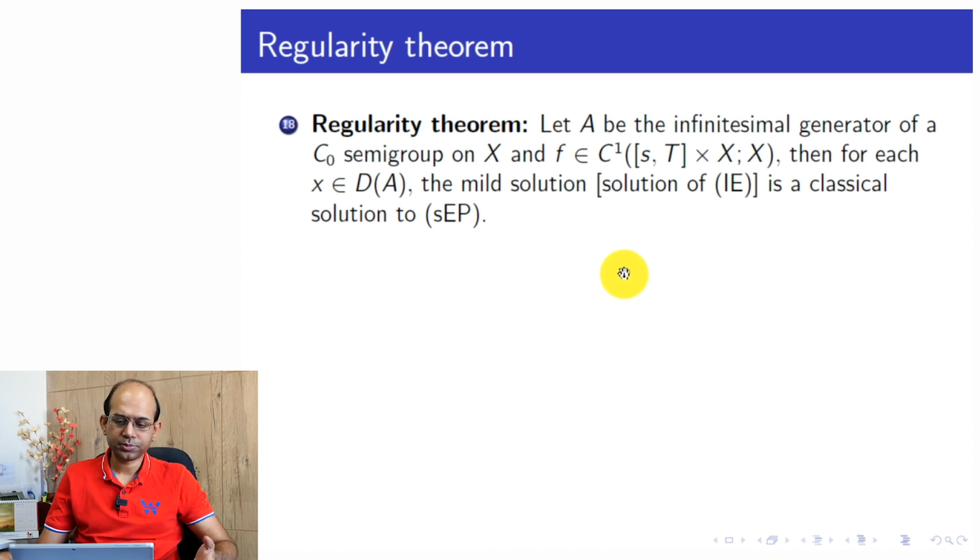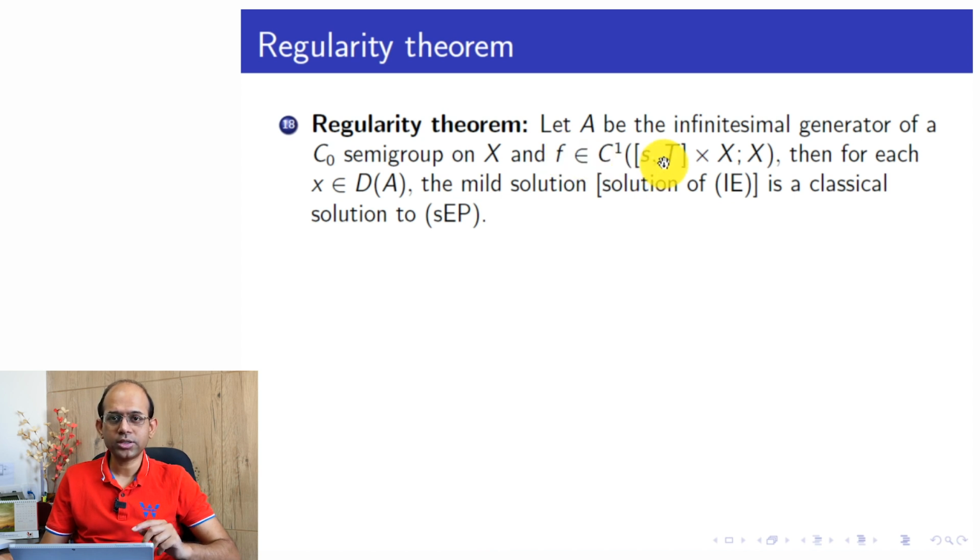So for this problem, the regularity theorem asserts: let A be the infinitesimal generator of a C0 semigroup on X, and the additive term F is continuously differentiable. F is a function of two variables, time and space.